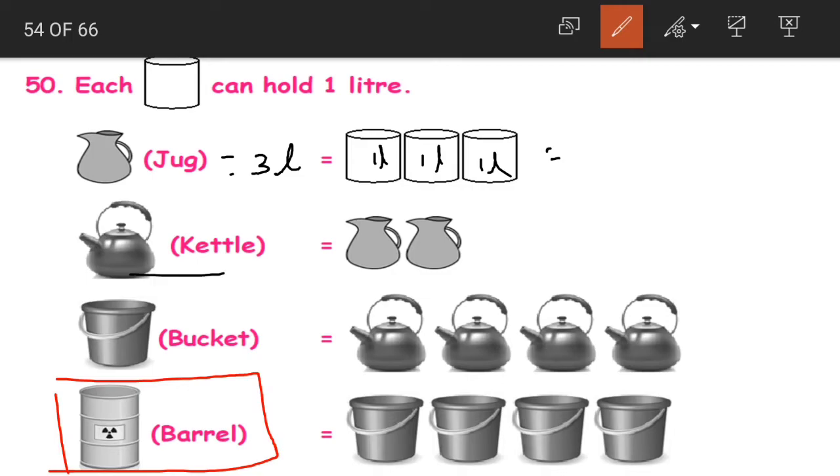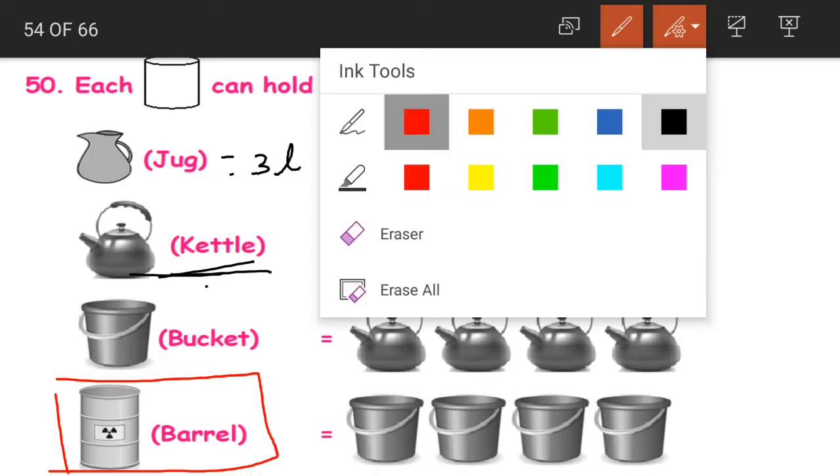Now what will be the capacity of the kettle? Each jug is 3 liters. We are having 2 jugs. 3 plus 3 is equal to 6 liters. The capacity of the kettle is 6 liters.